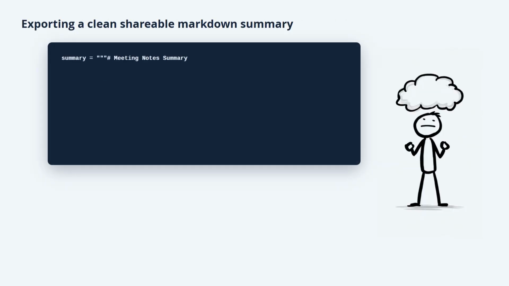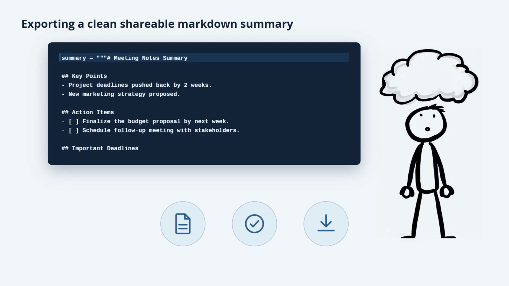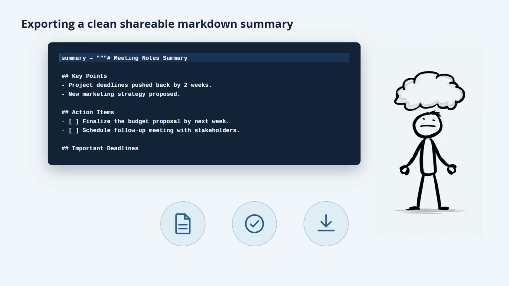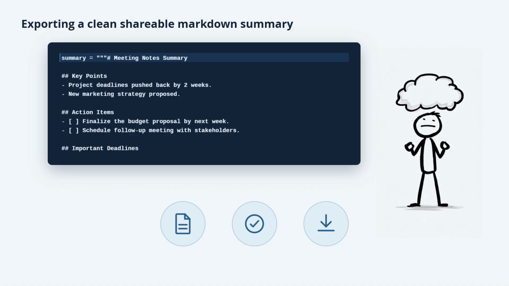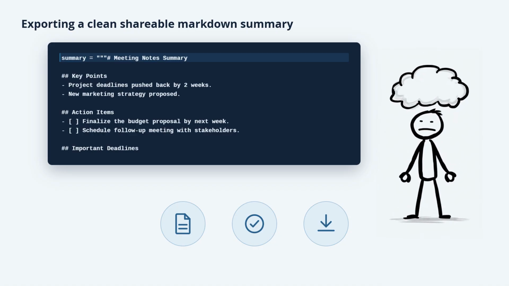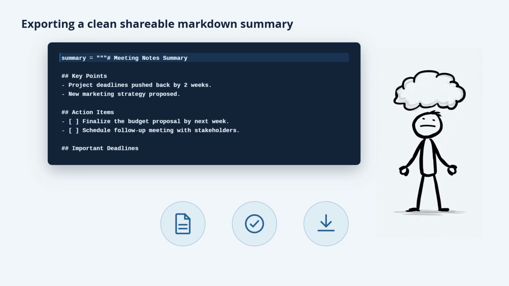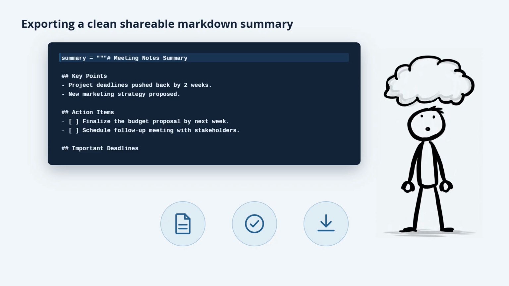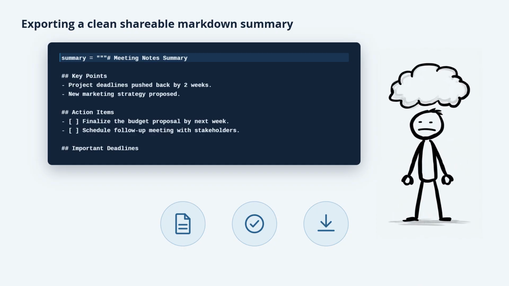Now that we have our meeting notes processed and summarized, it's time to get them ready for sharing. In professional environments, clean and organized documentation is crucial. It not only helps in conveying information clearly, but also fosters collaboration and accountability. The goal here is to export our summary into a markdown format, which is widely used for documentation and easy to read on platforms that support it.